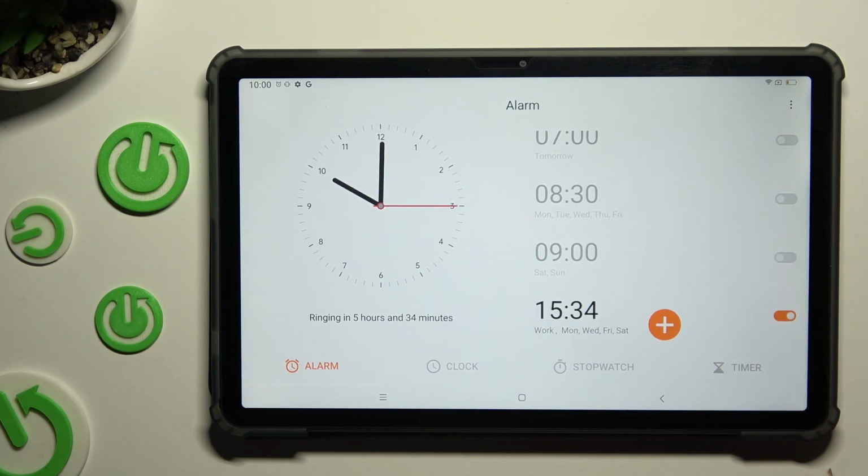To turn it off completely, use orange switcher next to it. To turn it back on, click on the gray one.